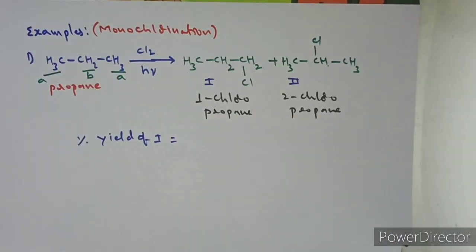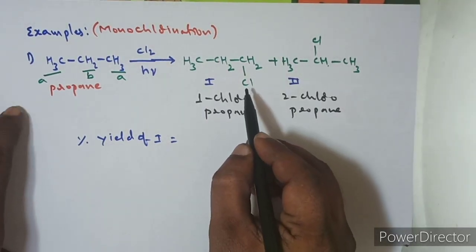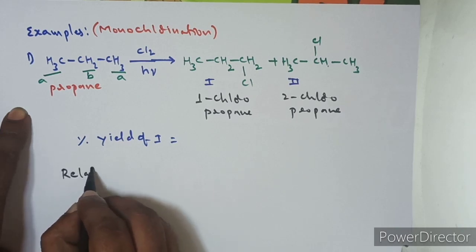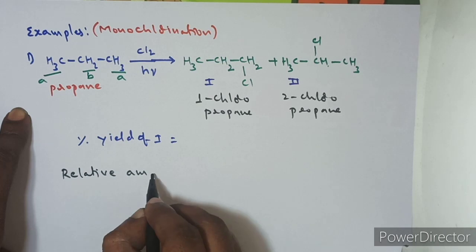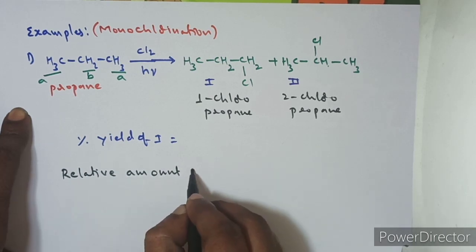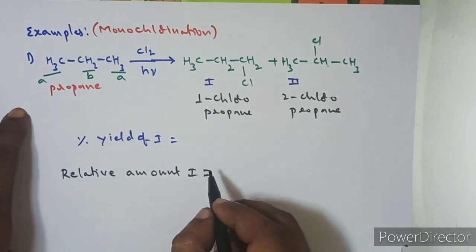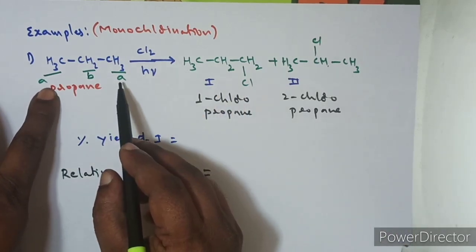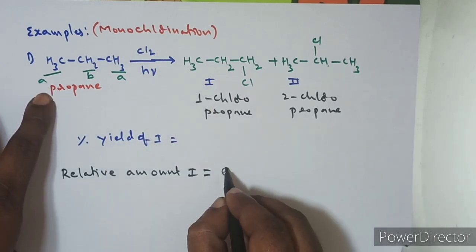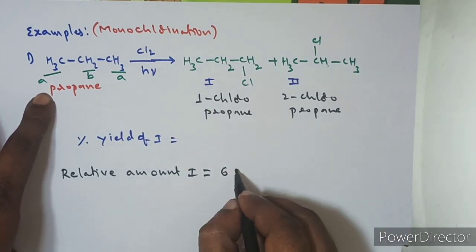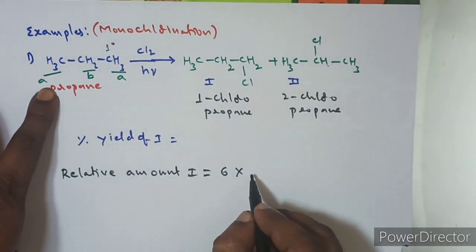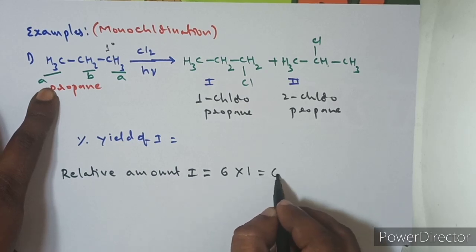If you take the first compound, what is it? 1-chloropropane. To produce this, first let us calculate the relative amount of the first product. How many hydrogens are equivalent hydrogens producing it? 6 hydrogens. And what is their reactivity? These are primary hydrogens, and primary hydrogen reactivity is 1. So its relative amount is 6.